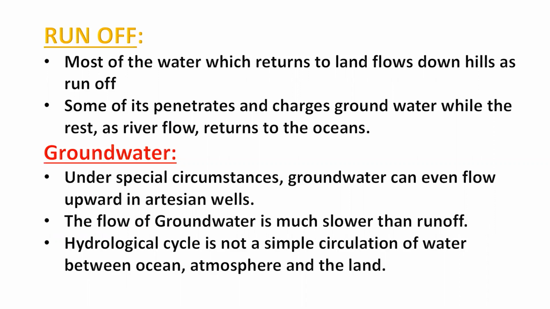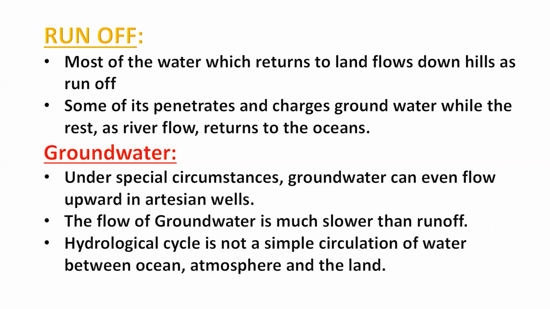Most of the water which returns to the land flows down hills as runoff. Some of it penetrates and charges groundwater, while the rest as river flow returns to the oceans. What happens? Some of the water which reaches the ground in the form of rainfall will sink into the ground.